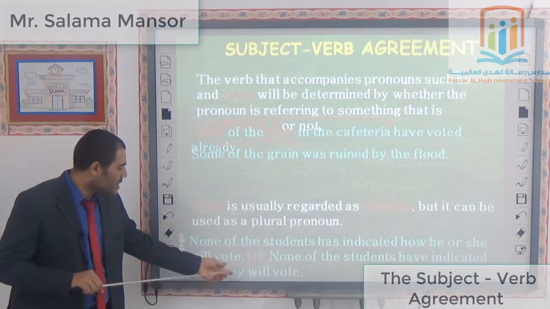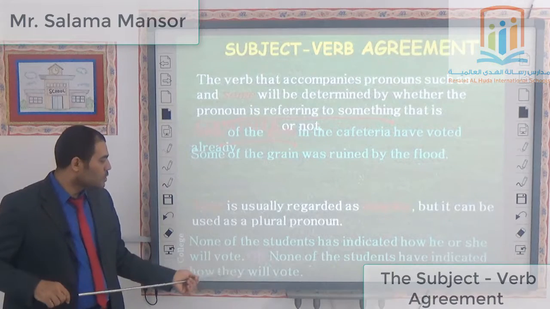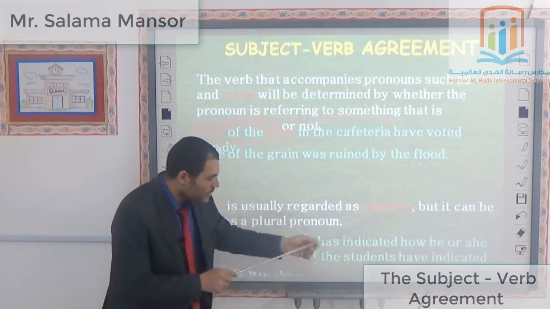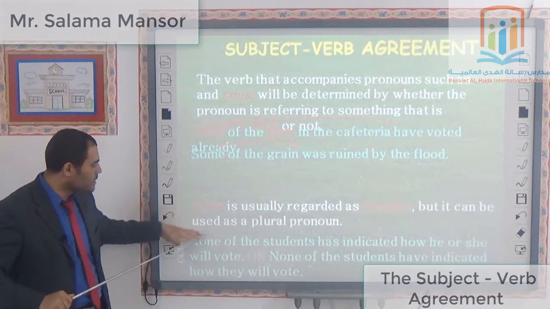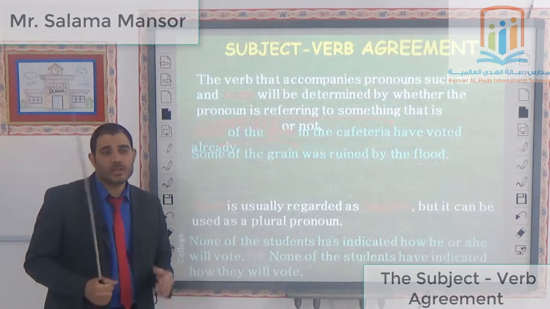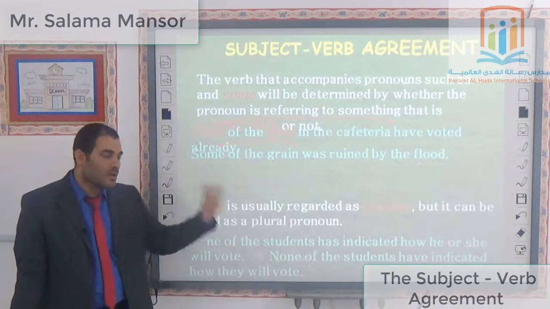Here, the word "they" refers to plural, so I take "have" because "have" is plural. So I can use "none" as singular or plural according to the pronoun which comes after.